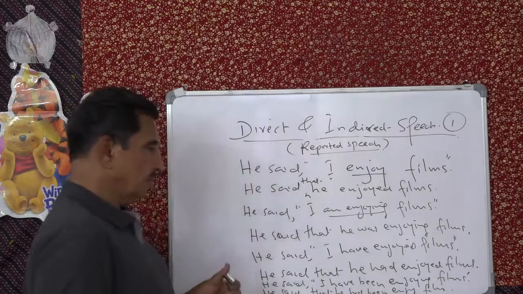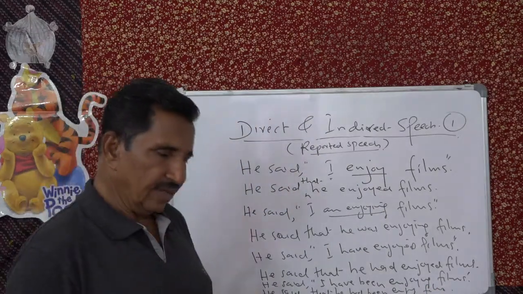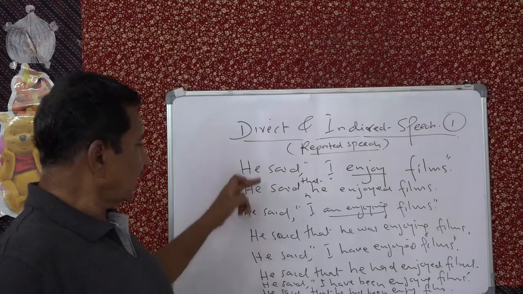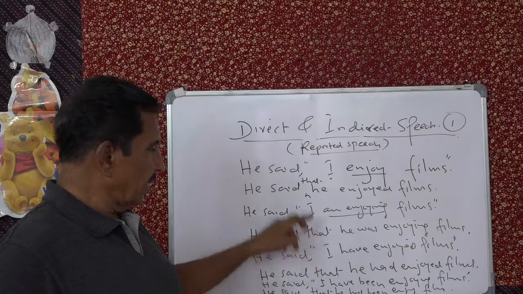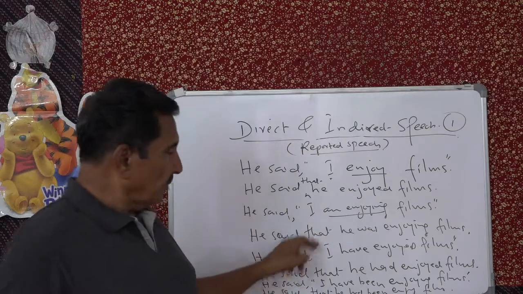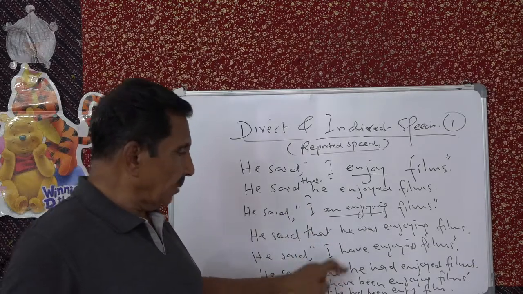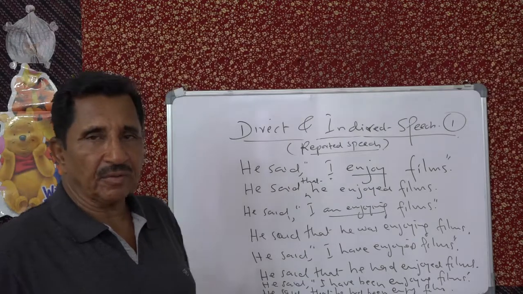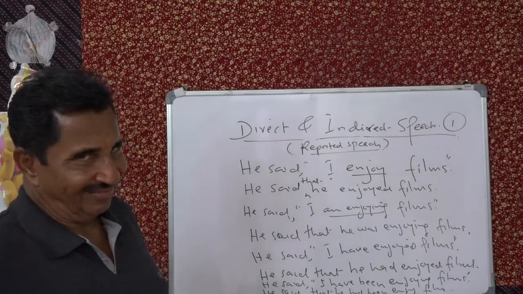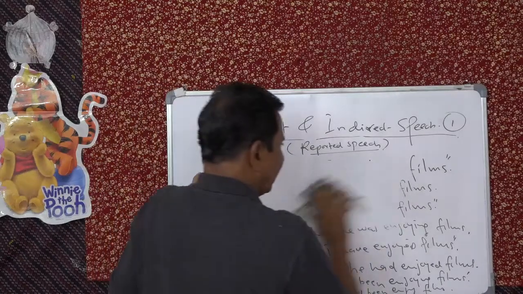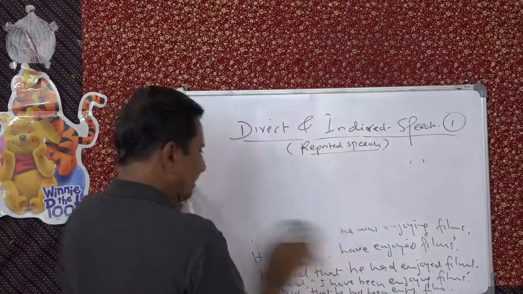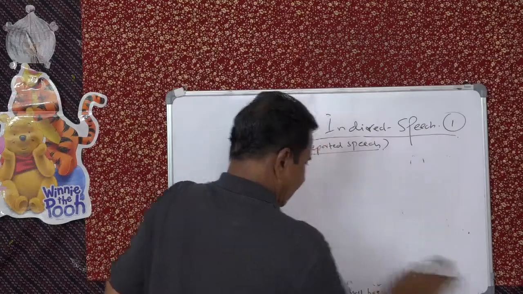Understand? So present becomes past, present continuous becomes past continuous, present perfect becomes past perfect, and present perfect continuous becomes past perfect continuous. Okay. Yes, very good. Now let's continue with more examples.